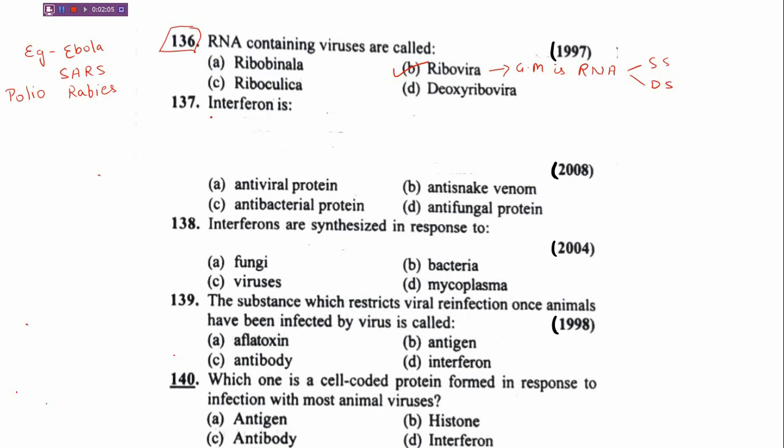Interferons are a group of small antiviral glycoproteins which inhibit viral multiplication.